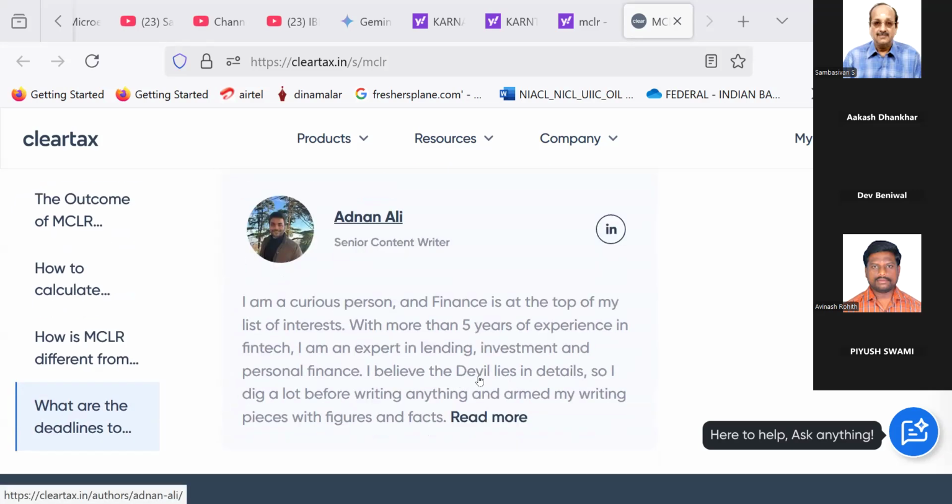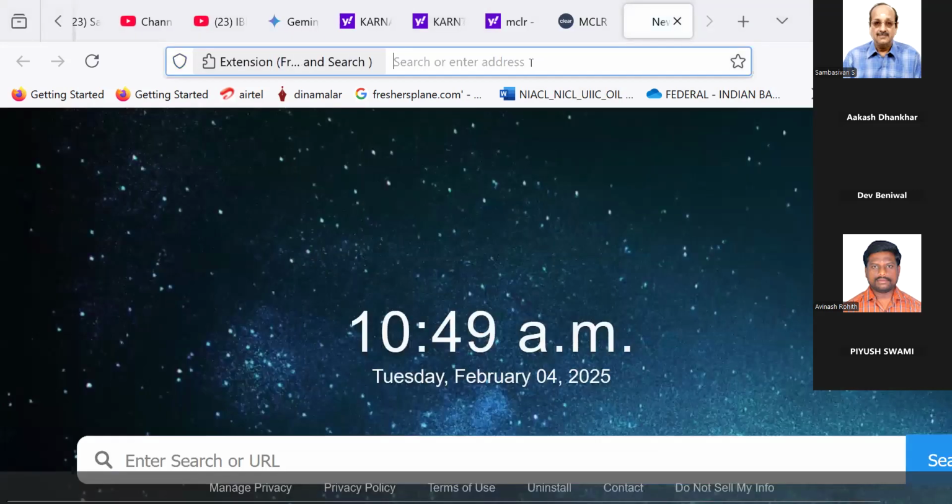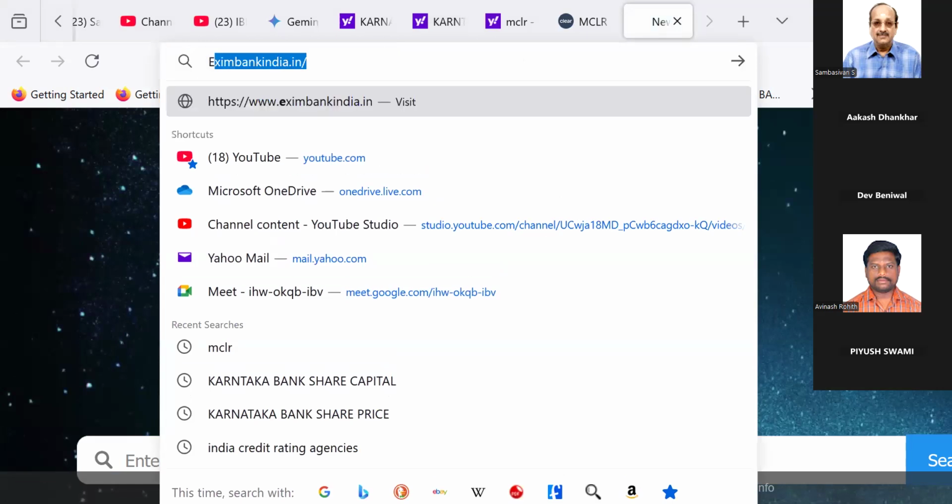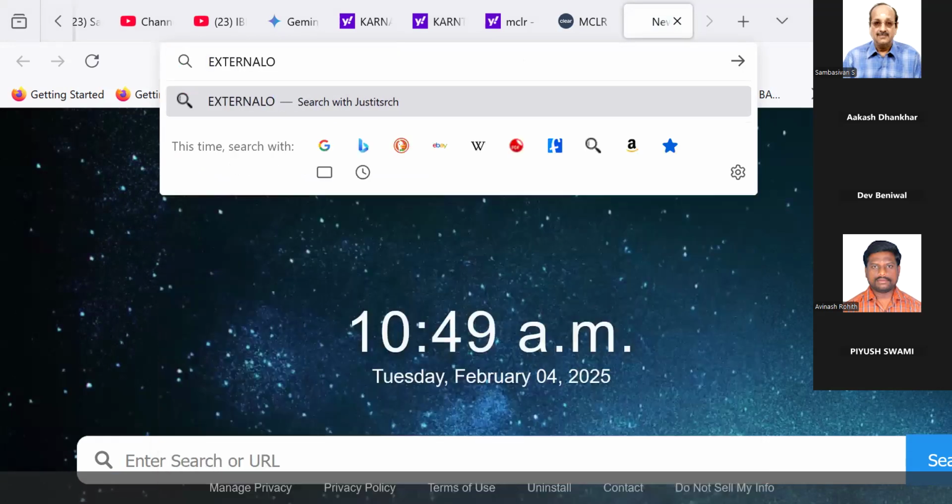RBI has revised this also. Now they have said that banks should choose one of the benchmark rates. They have given, I think, the EBR, sir. External benchmark lending rate. What is that? EBR. Now the current system is external benchmark lending rates. External benchmark lending rate. Is it so? Yes, sir.